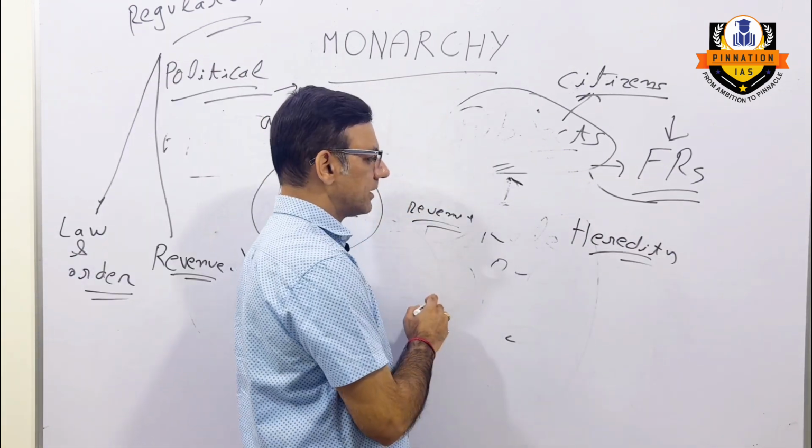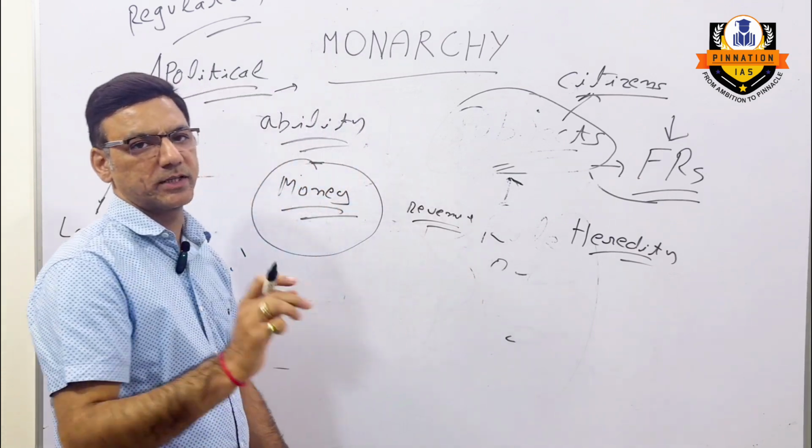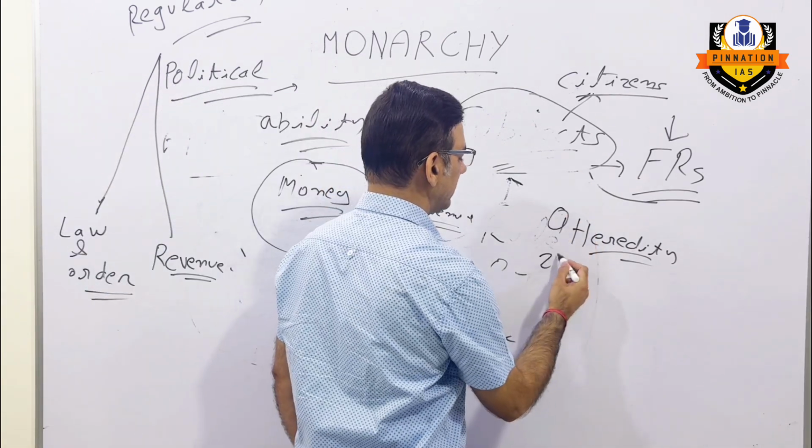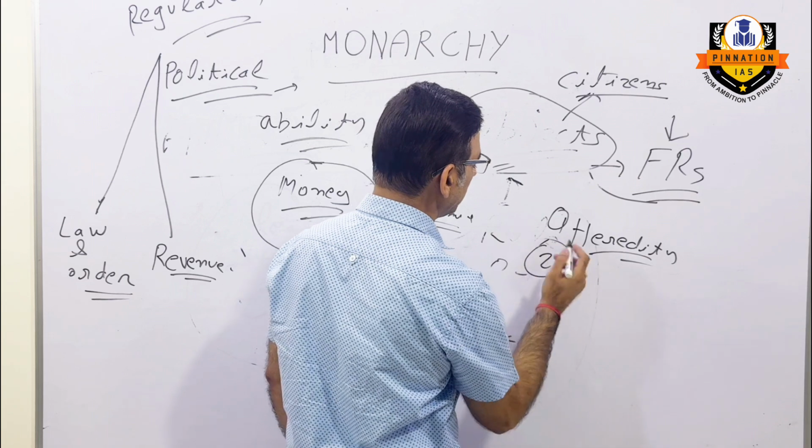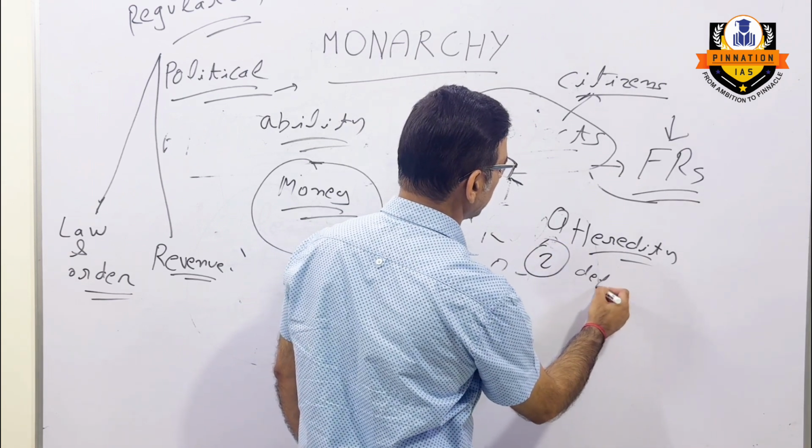or a person defeats the existing ruler and becomes the king. So, two ways. One is through heredity and the other by defeating the king.